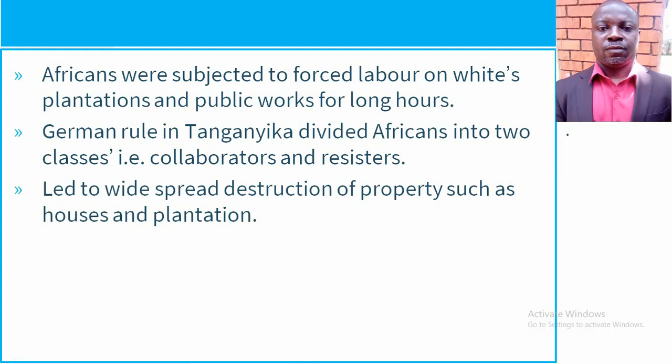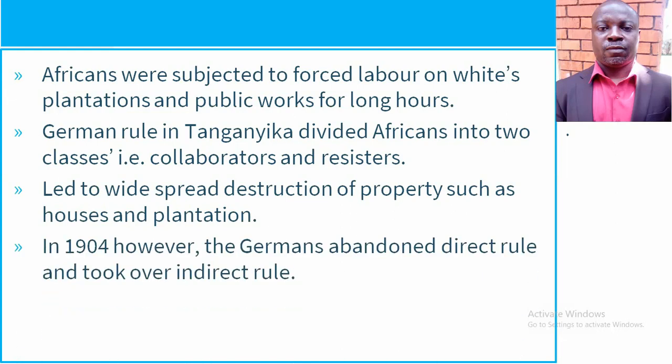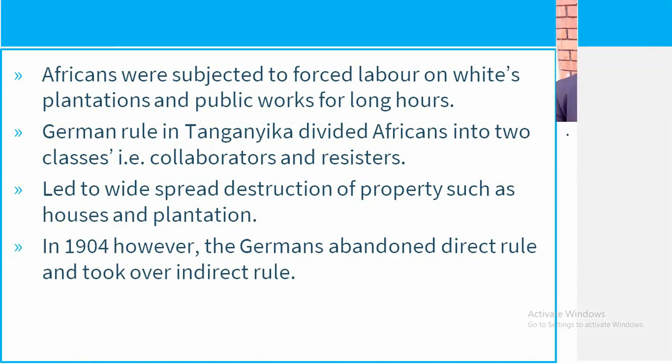It led to widespread destruction of property, such as houses and plantations. Remember there was some fighting, of course, and as they were fighting, property was being destroyed. Okay. In 1904, however, the Germans abandoned direct rule and took on what we call indirect rule. They realized that it was somehow expensive, and they didn't have the manpower to do it. Okay.